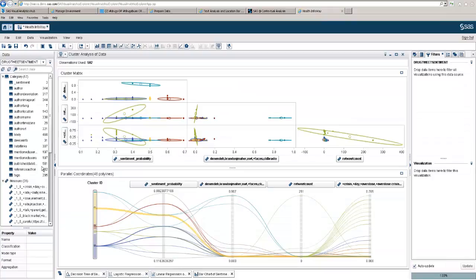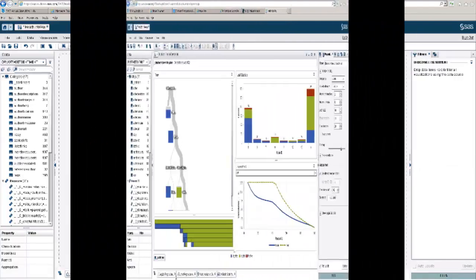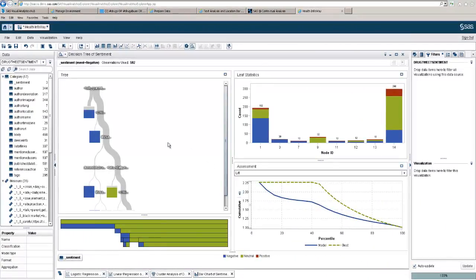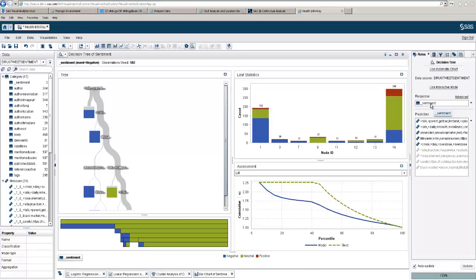Now we move on to our segment of predictive analytics. Here's a cluster analysis showing the frequency of different color clusters through several measures. The thicker and darker the line, the more value there is to explore that particular cluster. On our left is a decision tree, which is a set of rules used to classify data into categories. We select a desired response, in this case, the sentiment of the tweets: positive, neutral, and negative. We then input several predictors in which the model chooses to keep the most important to best partition the data.